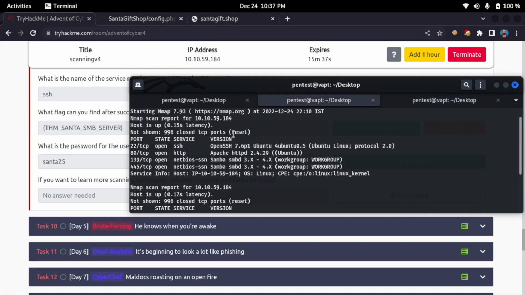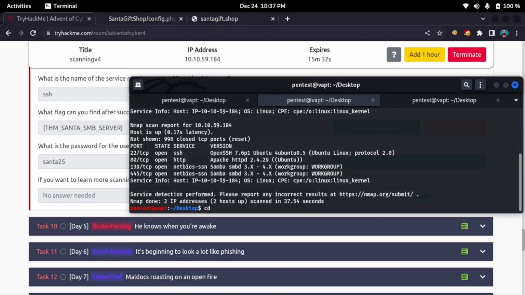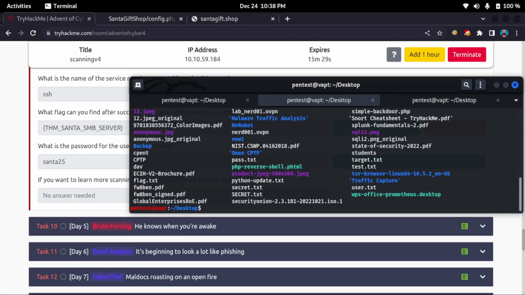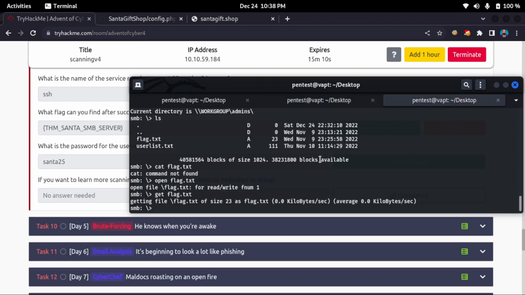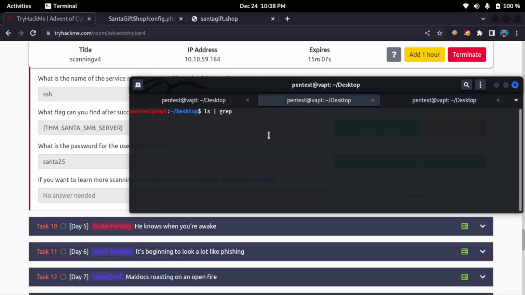Now the flag.txt should be in my terminal. Let's go to my desktop. It should be in the root. Sorry, got so many files here. Here I do ls and grep for flag.txt if it is available. Flag.txt. So yeah, it is there.